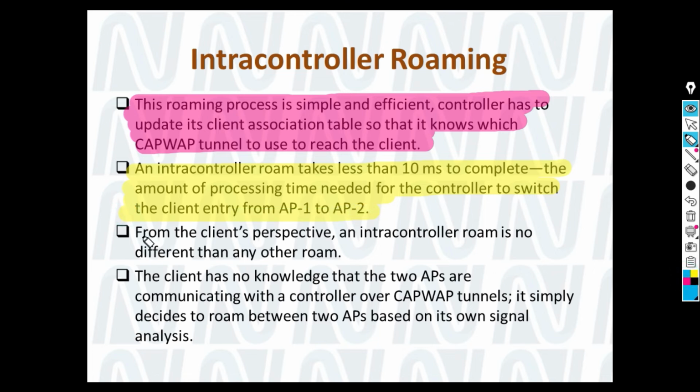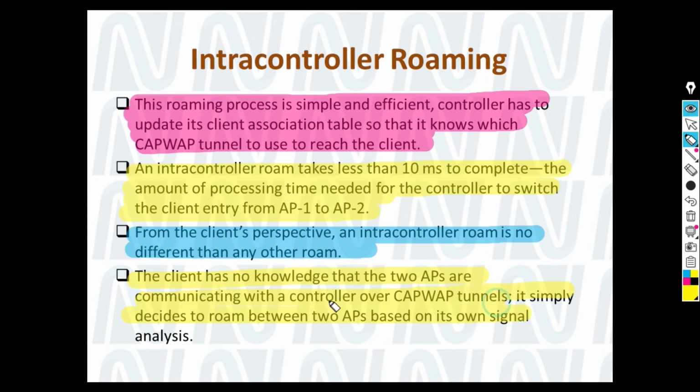So this is the beauty of the intercontroller. From the client perspective, it is not aware whether there is a roam or not. The client has no knowledge; the APs are communicating over the controller. It simply decides to roam between the two APs with its own signal strength and analysis. The client will continue to check whether its signal strength is strong or not, and whether it needs to roam or not.